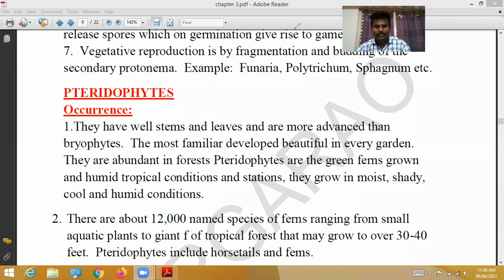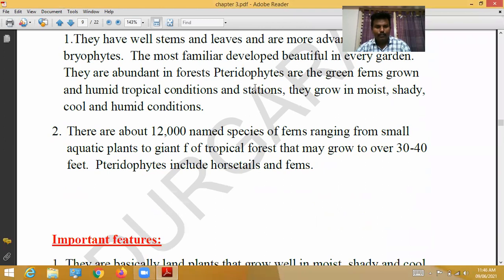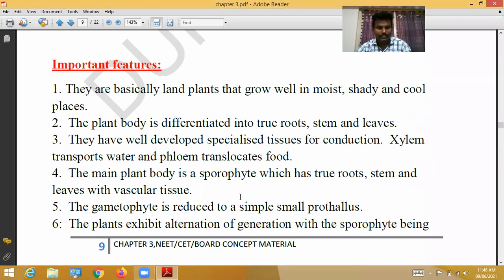So next here, there are about 12,000 named species. Next, important features. Pteridophytes are basically land plants. They grow well in moist, shady, and cool places.